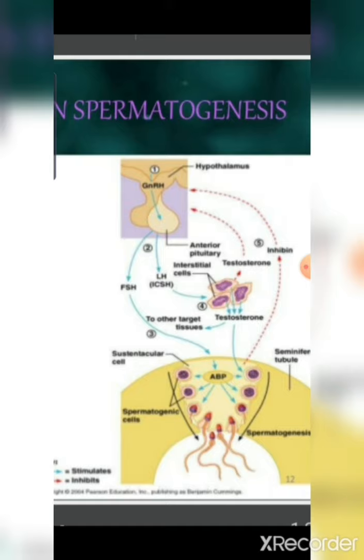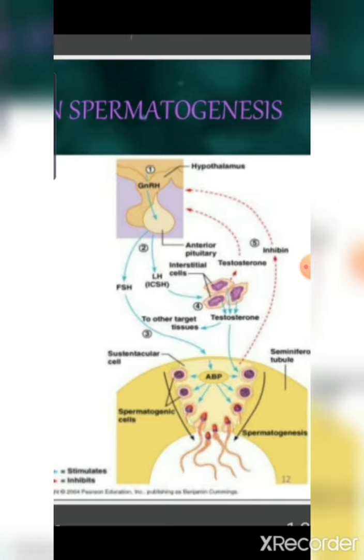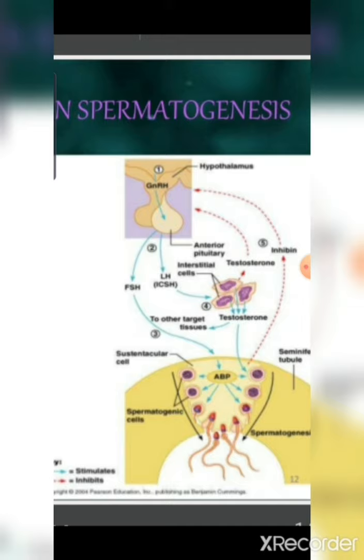And it suppresses GnRH synthesis by the hypothalamus. When there is excess secretion of FSH and GnRH in the male body, inhibin is released from the Sertoli cells so that it can suppress the release of FSH and GnRH. So that is actually the negative feedback control of testosterone and other hormones in the process of spermatogenesis.